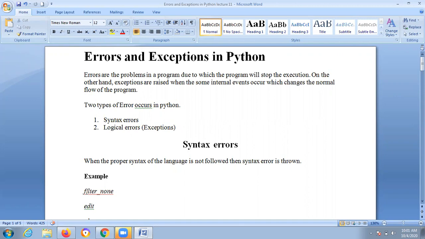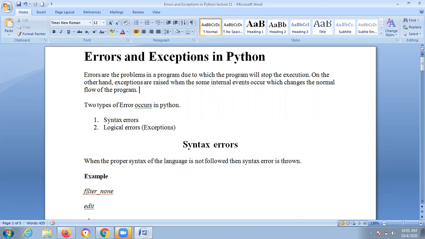So what is the difference between error and exception? Error means a problem in a program. Exception means if any problem is there, it will arise. Errors are nothing but problems that should be avoided, while exceptions are raised when some internal events occur. That is logical errors. Errors mean syntax errors: the interpreter will detect the error and you remove it. So in short, errors are nothing but syntax errors, and exceptions are nothing but logical errors. Some internal event occurs that changes the normal flow of the program.